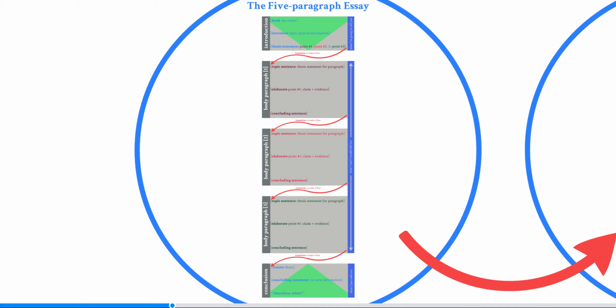But it's not the only or even the best way of presenting information. There are many other structures that you could pursue, and that could allow you to introduce more complex, nuanced thinking into your argument than simply, this is point A, here's point B, point C, point D. And we'll be looking at one of those different narrative structures now.